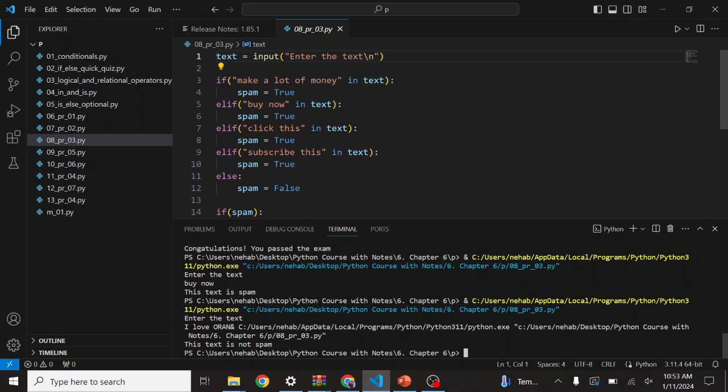And we have used, for example, make a lot of money, elif buy now, elif click this, elif subscribe this, else spam is equal to false. As we have discussed, we can use elif any number of times. I have used elif three times here, and you can use it any number of times.